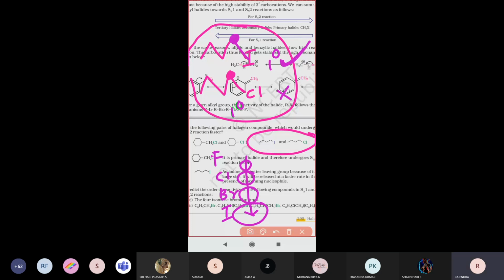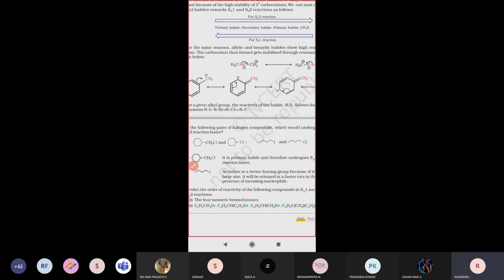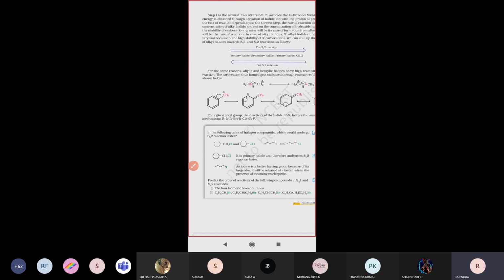Right? Why does it undergo SN2 reaction very fast? Iodine, if you are moving down the group, has more atomic size. So as size increases, the nucleophile will leave easily. That's why the first compound will undergo SN2 reaction very fast compared to the second compound. Right. So this is the explanation for this kind of question.